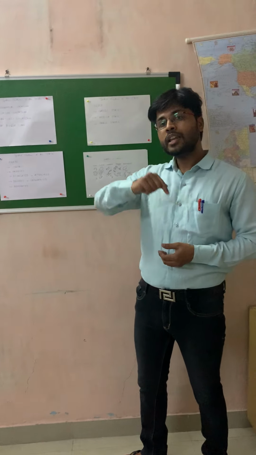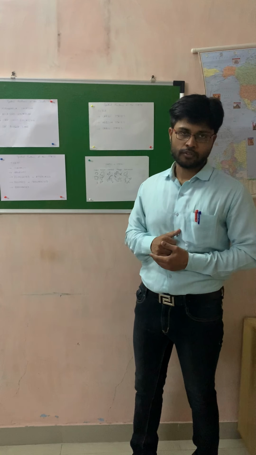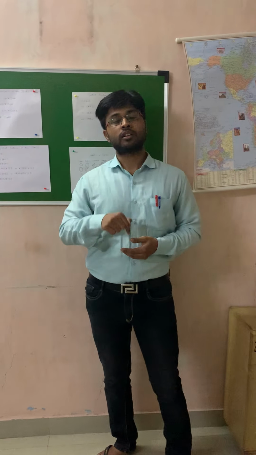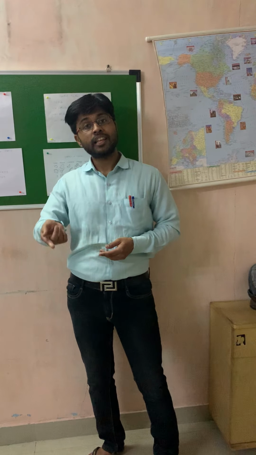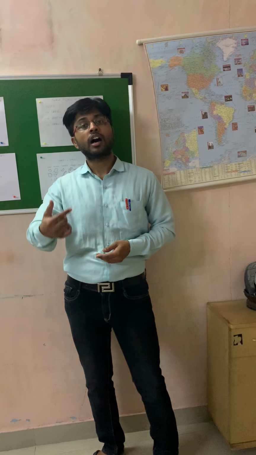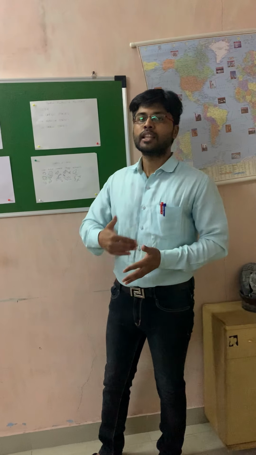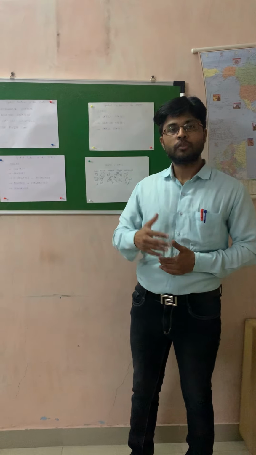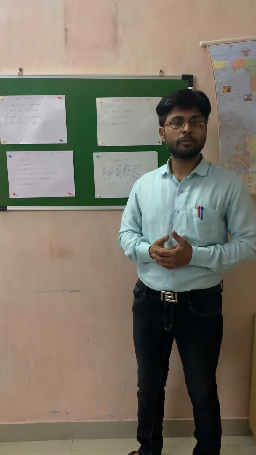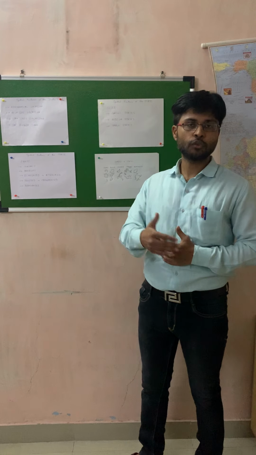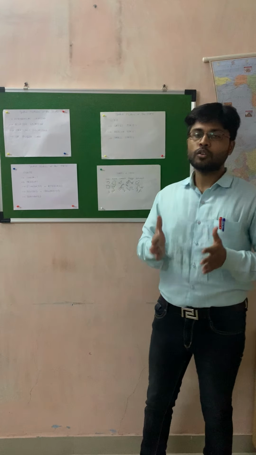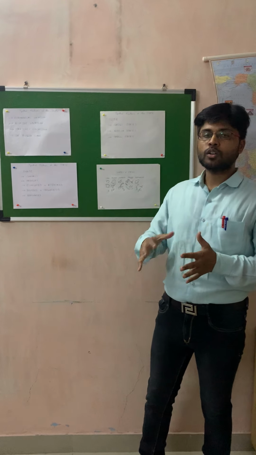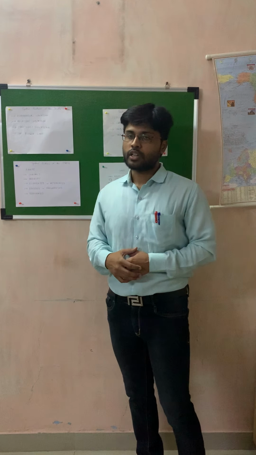Second is how many neighbors that particular state has, and whether those neighbors are friends or foes, whether they are friends or enemies. For India, there are 7 to 8 neighbors. Out of those neighbors, we all know that one of our neighbors is an enemy, India's foe. So the relative location always plays an important role. Where you are situated and who your neighbors are all come under the relative location.